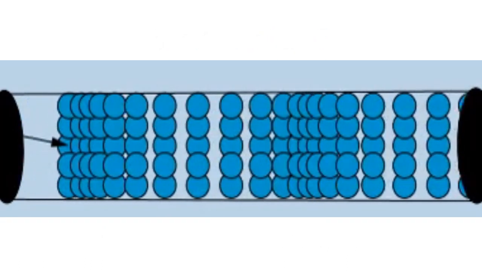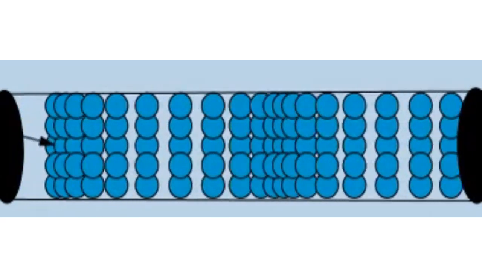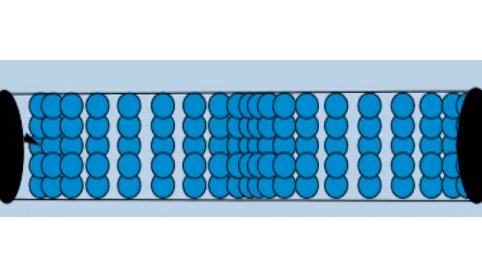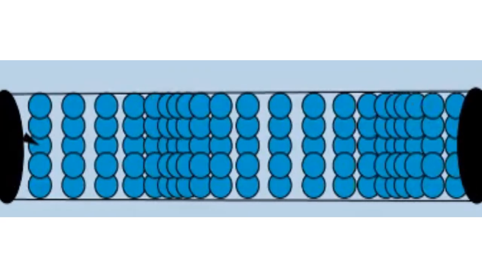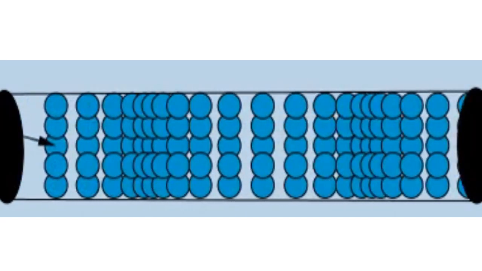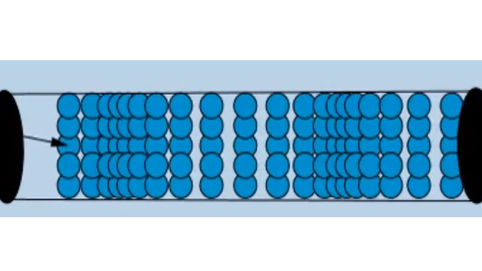So, waves can be described as a disturbance that travels through a medium, transporting energy from one location to another location without transporting matter.